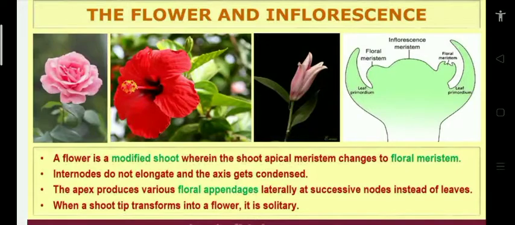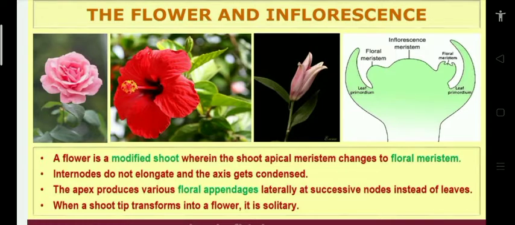See on the screen, the flower and inflorescence. Just now I said a flower is a modified shoot. The shoot is modified into a flower. The shoot apical meristem changes into floral meristem. In previous classes we also discussed meristems. Meristem is involved in division. There are two types: shoot apical meristem and root apical meristem. Root apical meristem gives rise to the roots. Shoot apical meristem forms the shoot system: stem, leaf, flowers. So a flower is a modified shoot.